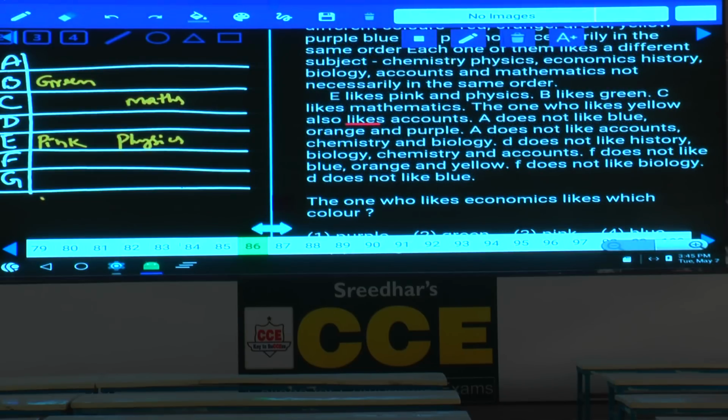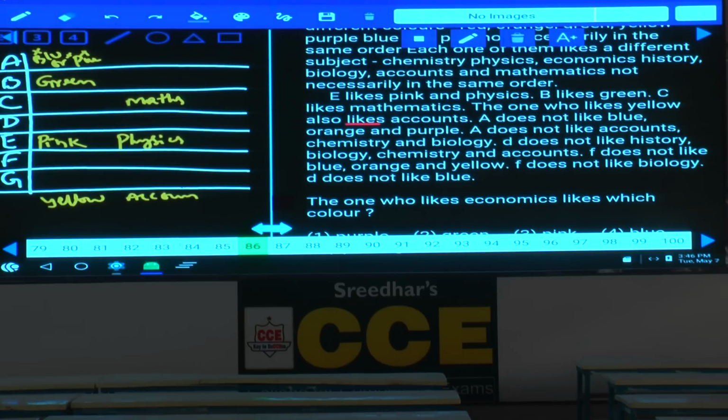The one who likes yellow also likes accounts, hence yellow and accounts must be together. And A does not like blue, orange and purple, so those are ruled out for A. Green and pink were also ruled out, and now we need to identify whether yellow or not.